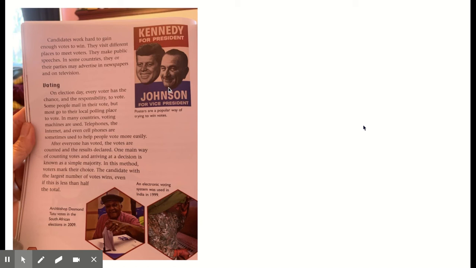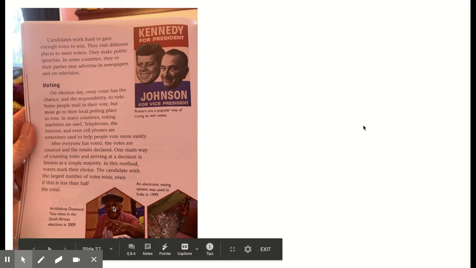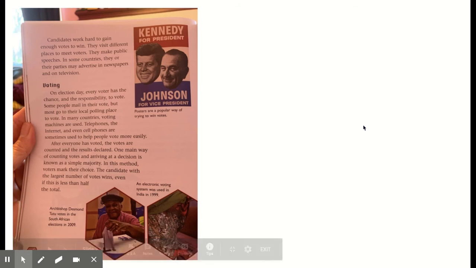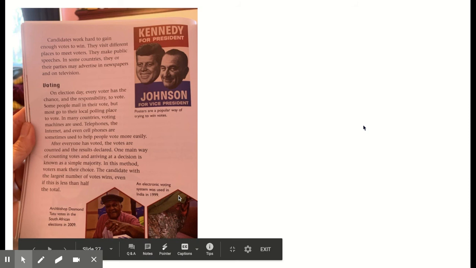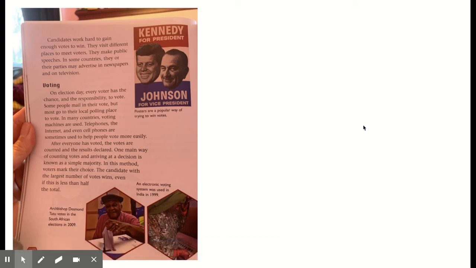Up here, we have a picture. It says Kennedy for president, Johnson for vice president. Posters are a popular way of trying to win votes. Down here, we have some ways of voting. It shows Archbishop Desmond Tutu votes in the South African elections in 2009. And right here, we have an electronic voting system that was used in India in 1999.